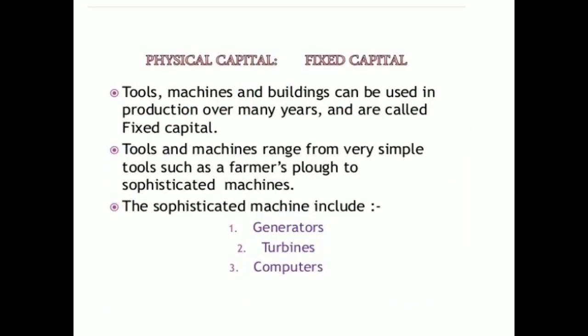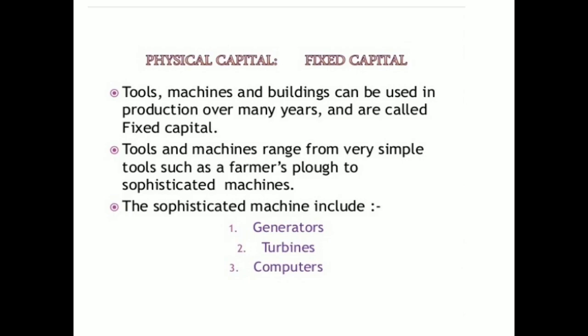Let us read about physical capital. First, we will read about fixed capital. Tools, machines, and buildings can be used in production over many years and are called fixed capital. This means the things which we purchase once and use for a long time are included in fixed capital. Tools and machines range from very simple tools such as a farmer's plough to sophisticated machines.